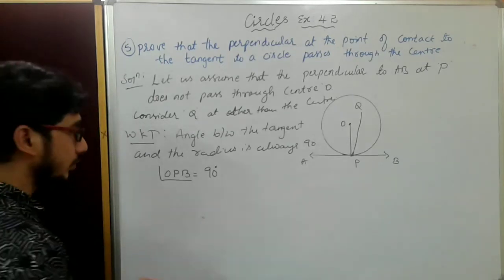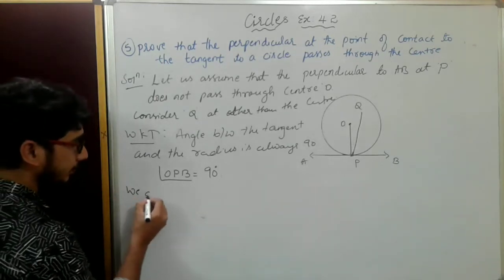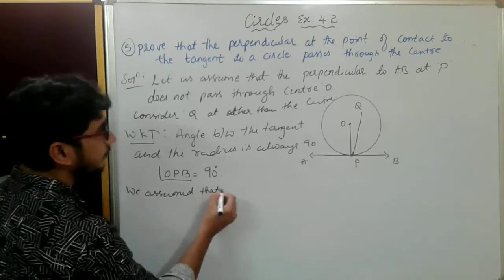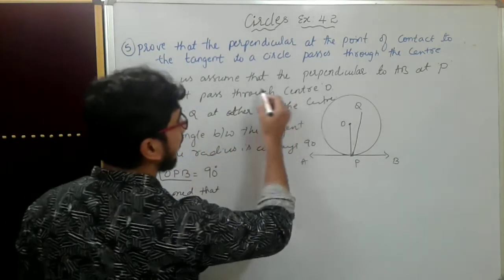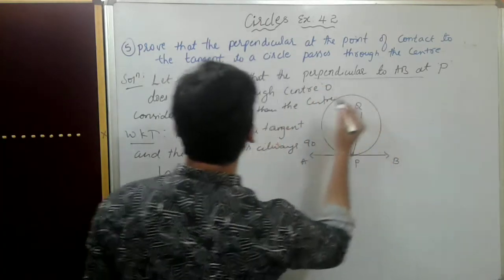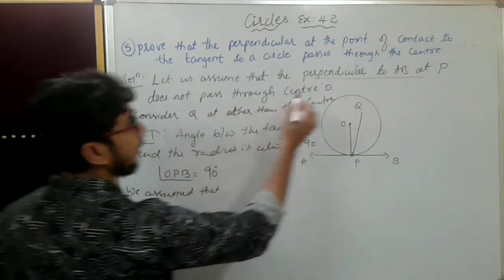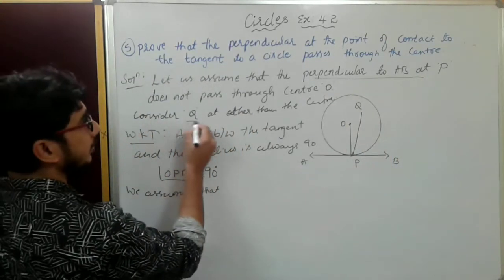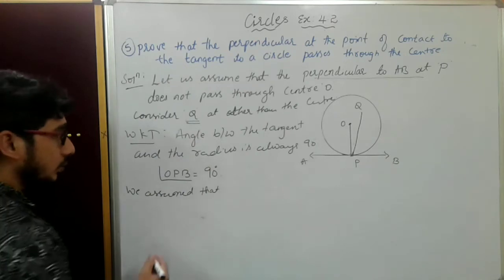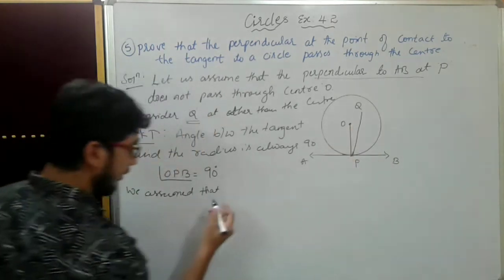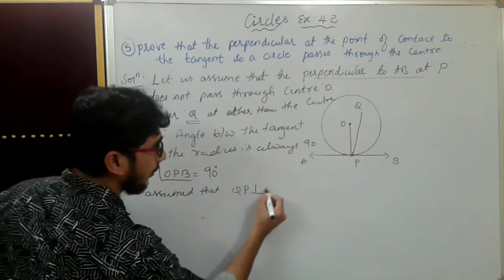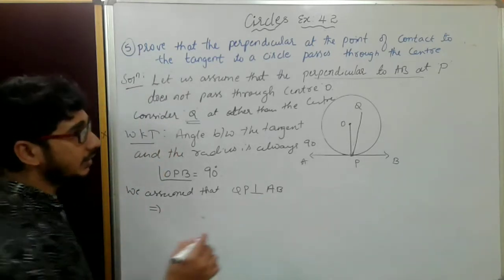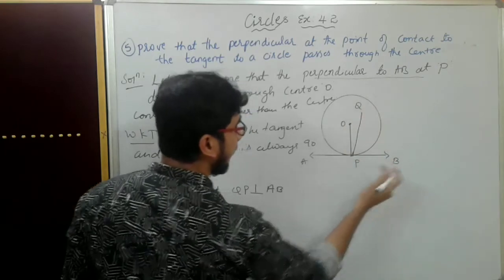Now what we assumed is that the perpendicular to AB at P passes through that point Q. So QP is perpendicular to tangent AB, which implies 90 degrees.